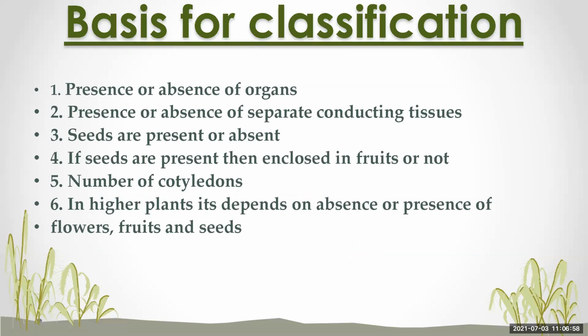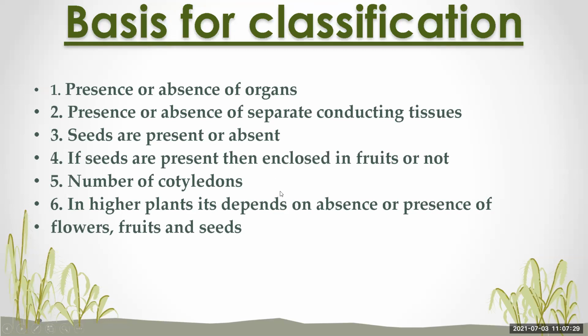These are the basis of classification on which the kingdom Plantae has been further classified. The first is presence or absence of organs. Then next is presence or absence of separate conducting tissues. Then whether the seeds are present or absent, and if seeds are present, whether they are enclosed in fruits, meaning covered with fruits, or not. Then the number of cotyledons, that is, whether a single cotyledon or double cotyledon is there.